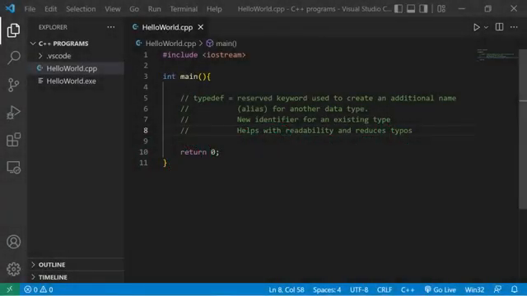Hey everyone, in this topic I'm going to explain typedefs and type aliases. Now, typedef is a reserved keyword used to create an additional name for another data type, kind of like a nickname. It's a new identifier for an existing type. One of the reasons that people use typedef is that it helps with readability and reduces typos.